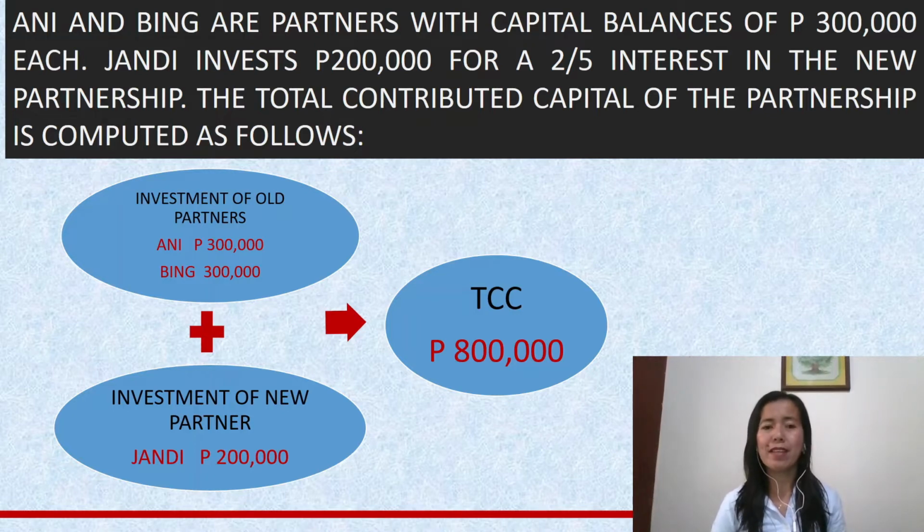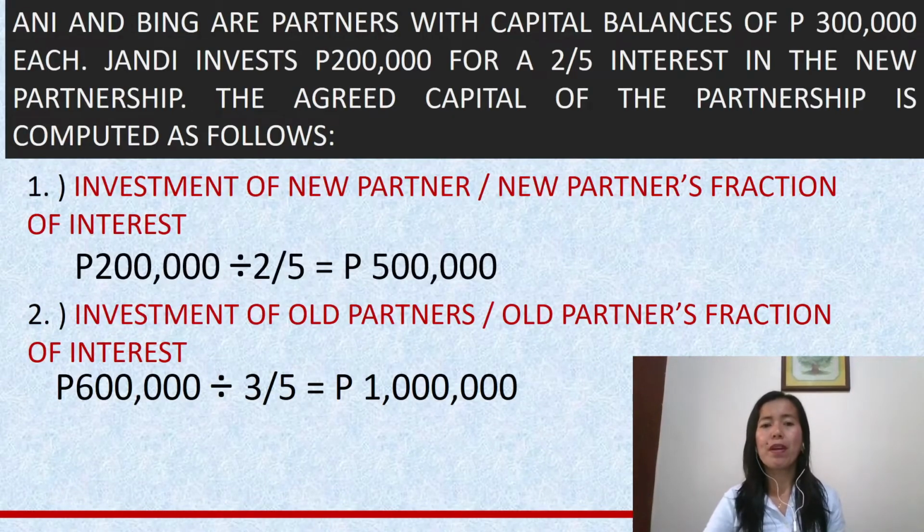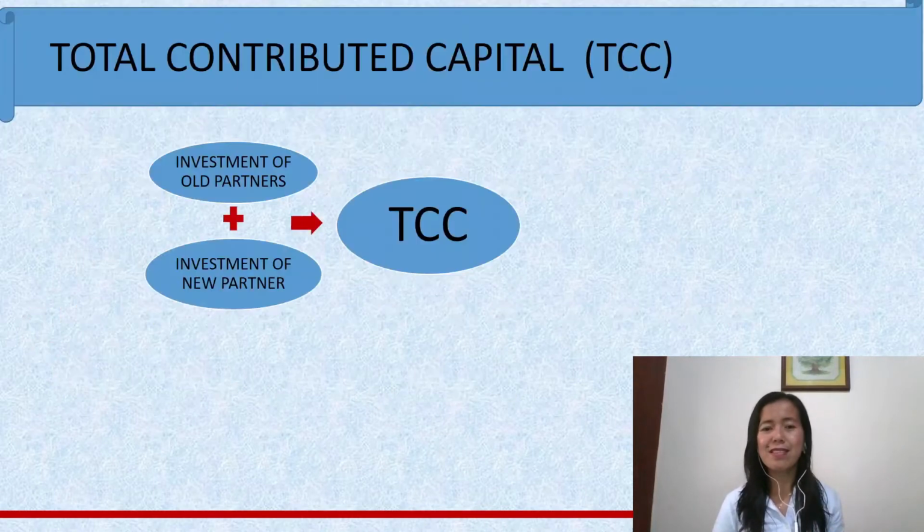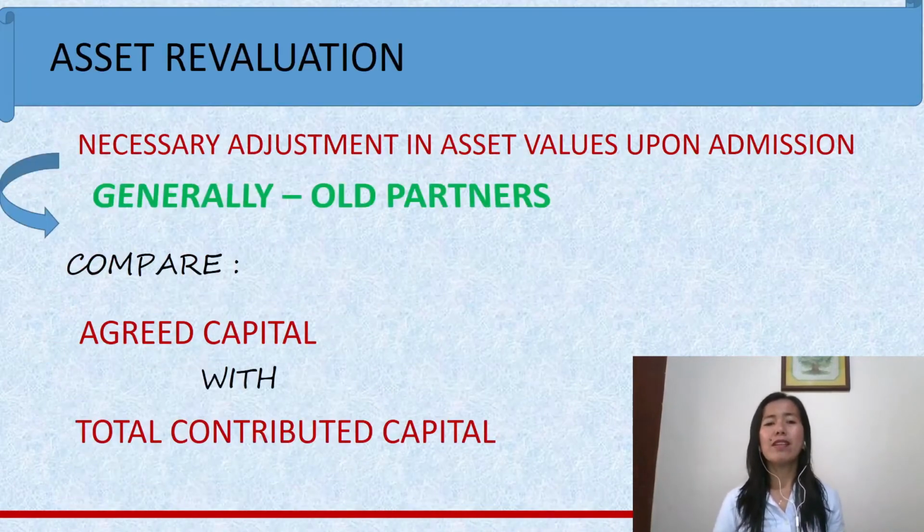But if the case is that, for example, TAC is 500,000 and our TCC is 800,000, we have a difference of 300,000, and TAC is lesser than the TCC, therefore we have a negative asset revaluation. I hope you understand now what is an asset revaluation. Again, that is the difference between the TAC and the TCC. So that is our asset revaluation.